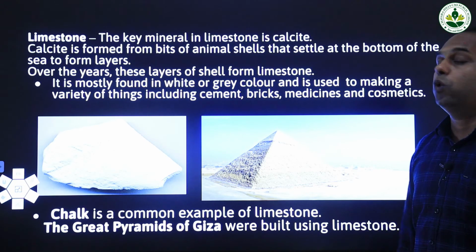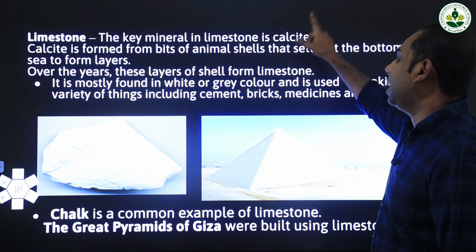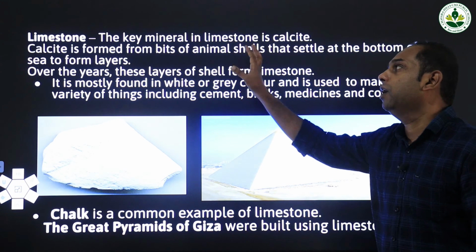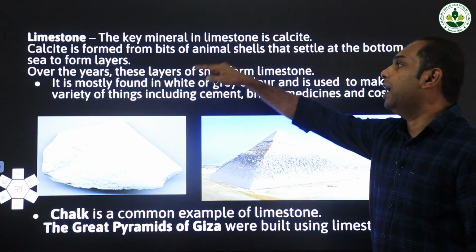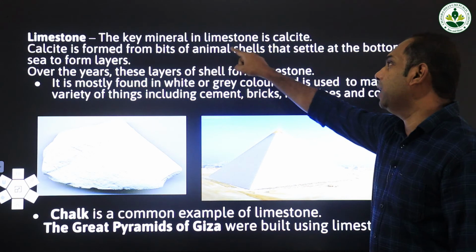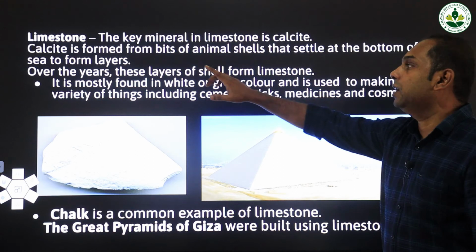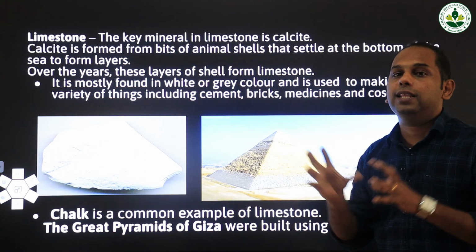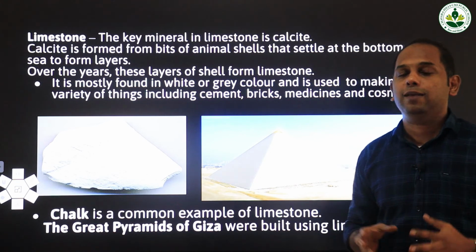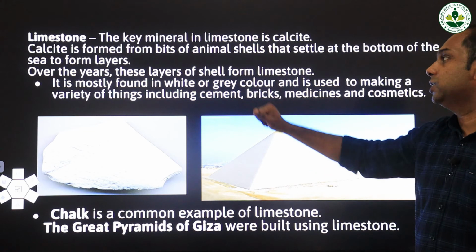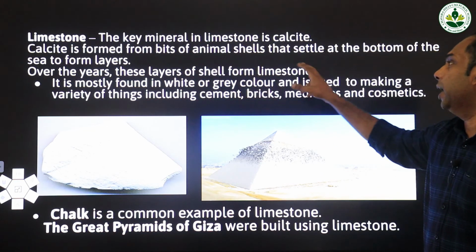Secondly, we will be studying limestone. The key mineral in limestone is calcite. So limestone is entirely made of the mineral called calcite. Calcite forms from bits of animal shells that settle at the bottom of the sea in foam layers. Mainly, this calcite mineral is formed by the remains of aquatic animals in the seas and oceans. Over the years, these layers of shells form limestone.